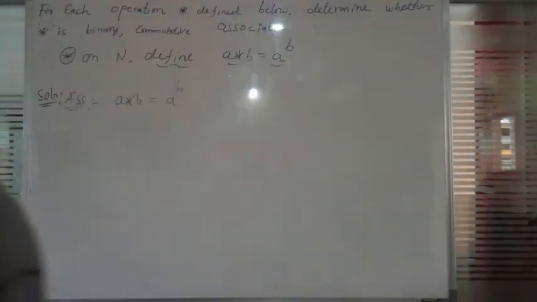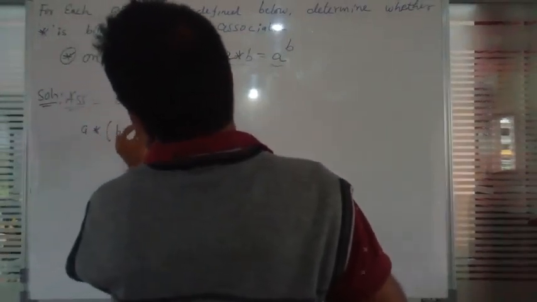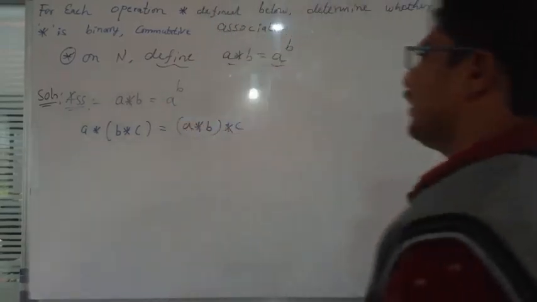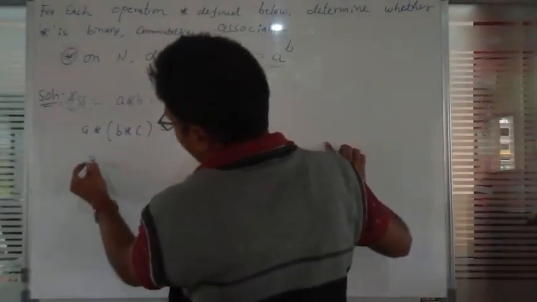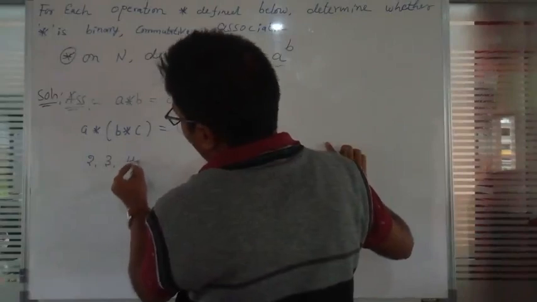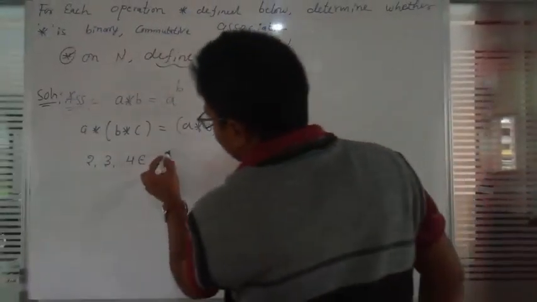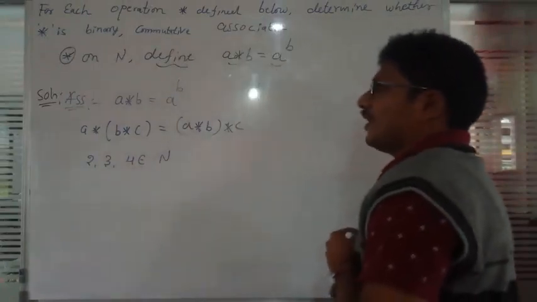Associative means a star b star c is equal to a star of b star c. Now I will take three numbers 2, 3, 4, which belong to the natural numbers. Keep these three numbers wherever a, b, c are there.